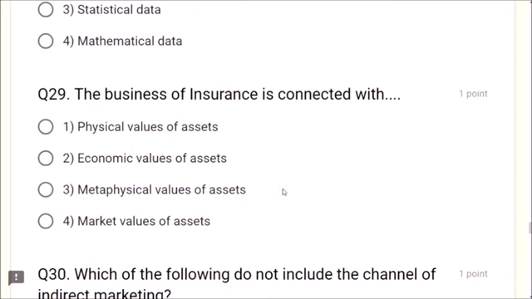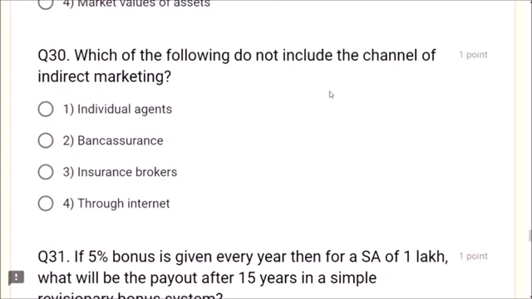Dear friends, in your IC38 exam the keyboard will be deactivated, which means you have to use only the mouse. Okay friends, by using keyboard arrow keys the answers may get shuffled. The business of insurance is connected with economic values of assets. Suppose I have chosen this. If I use the arrow key, the answer moves down. If I use the up key, it goes up. Right friends, the business of insurance is connected with economic values of assets.